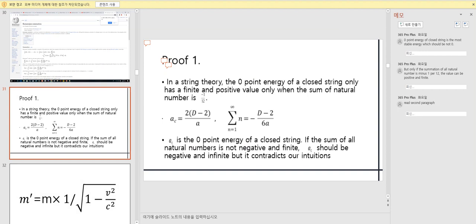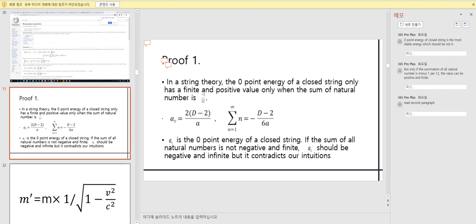The zero-point energy of a closed string is the most stable energy, which should not be zero, but only if the summation of all natural numbers is -1/12 can the value be positive and finite.